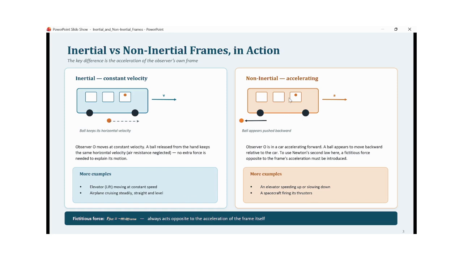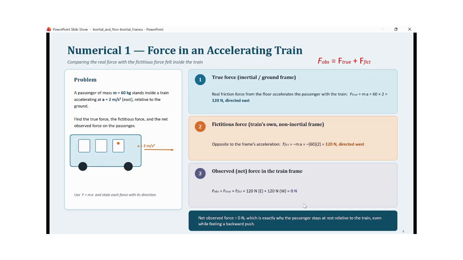Now the fictitious or pseudo or false force that appears to be acting on the object is given by this formula: F fictitious equals minus m times the acceleration of the frame of reference, minus m a frame, and this force always acts opposite to the acceleration of the non-inertial frame itself.